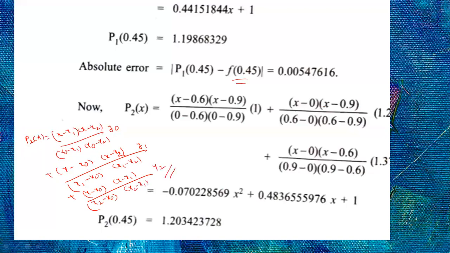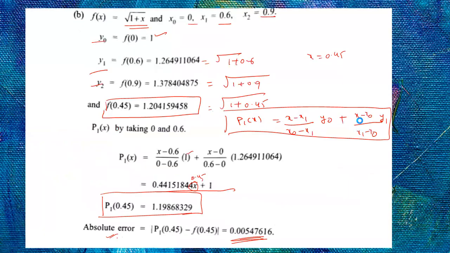So you know x1, x2, y naught, y1 and y2. Substitute all these values. So p2 of x is equal to (x minus 0.6) into (x minus 0.9) by (0 minus 0.6) into (0 minus 0.9) into 1, plus (x minus 0) into (x minus 0.9) by (0.6 minus 0) into (0.6 minus 0.9) into what is that value?